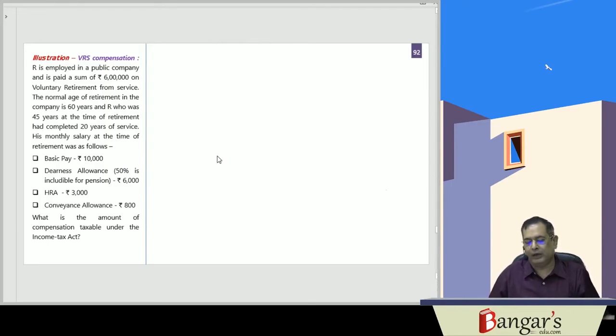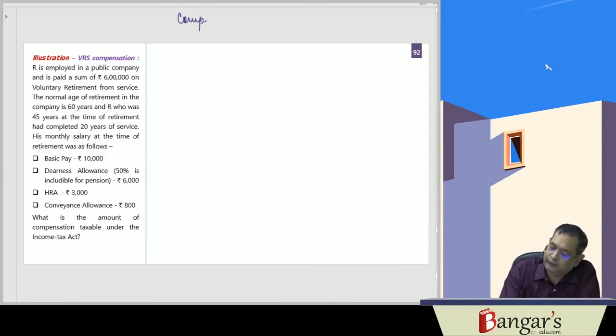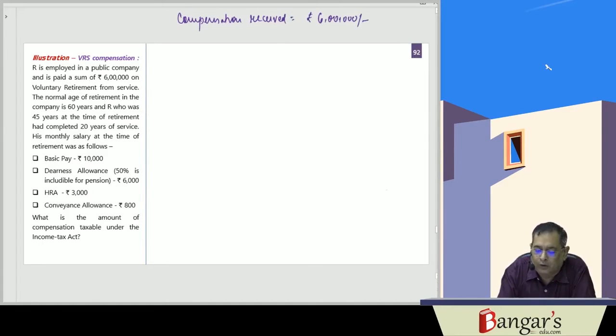R is employed in a public company and is paid a sum of rupees 6 lakhs on voluntary retirement scheme. The compensation he has received is rupees 6 lakhs. The normal age of retirement is 60 years.